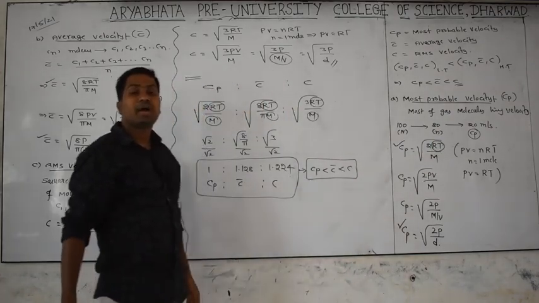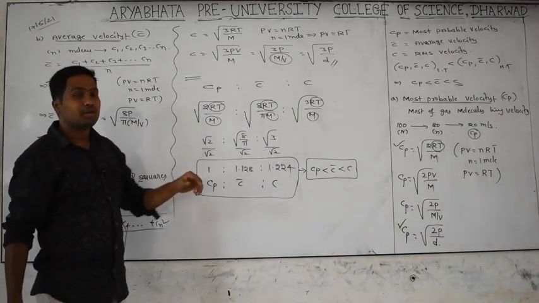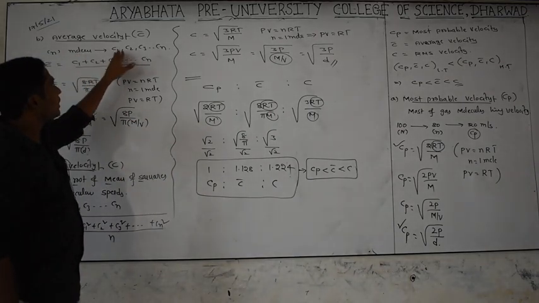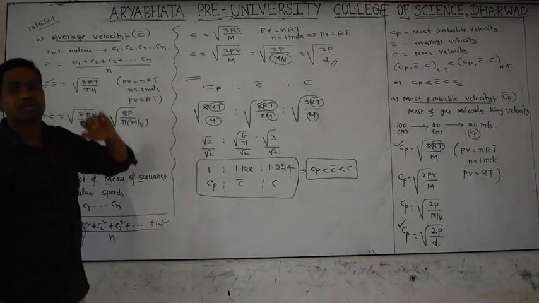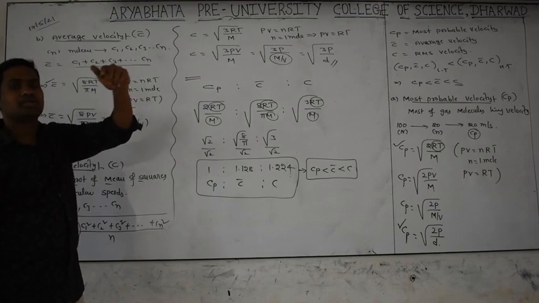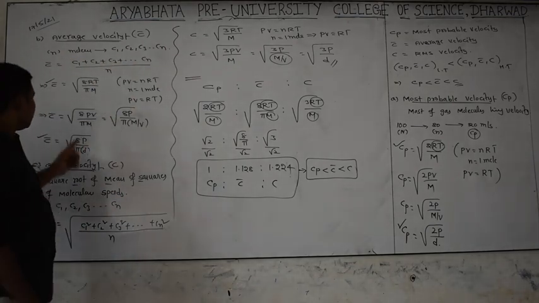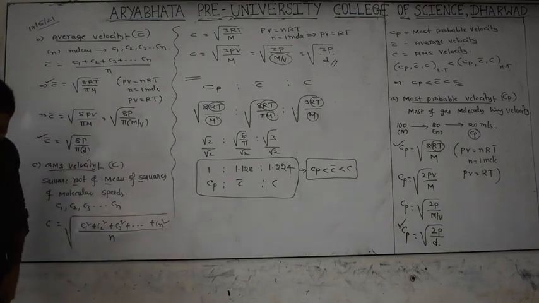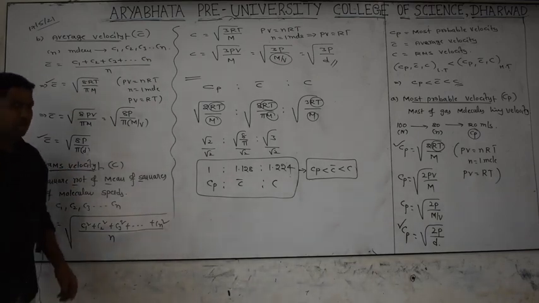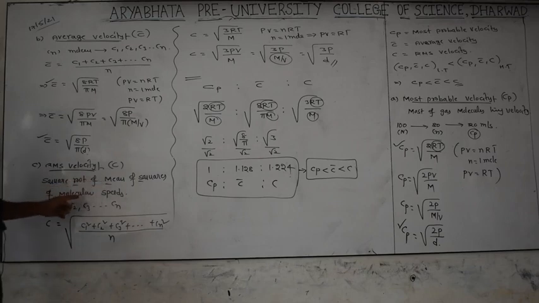And what is the meaning of average velocity? For example, you have n molecules having molecular speeds C1, C2, C3 and so on. The sum of all these velocities divided by the total number of molecules is called the average velocity. And what is the meaning of RMS velocity? The square root of the mean of squares of molecular speeds is called RMS velocity. So RMS velocity is under square root, like this.